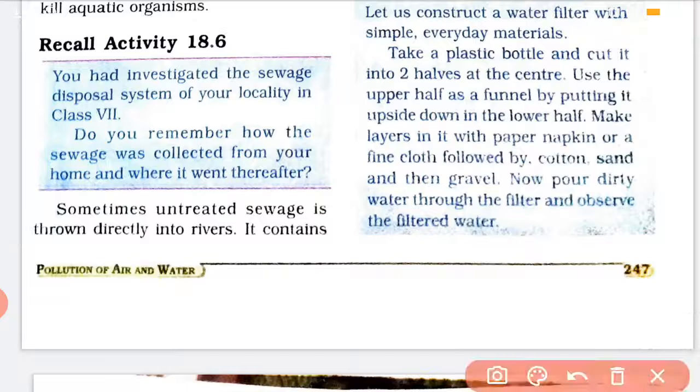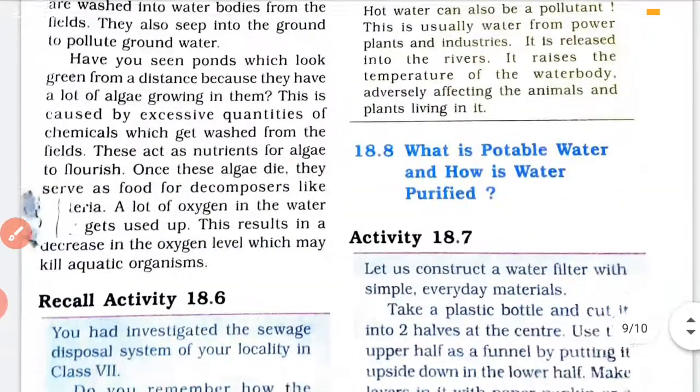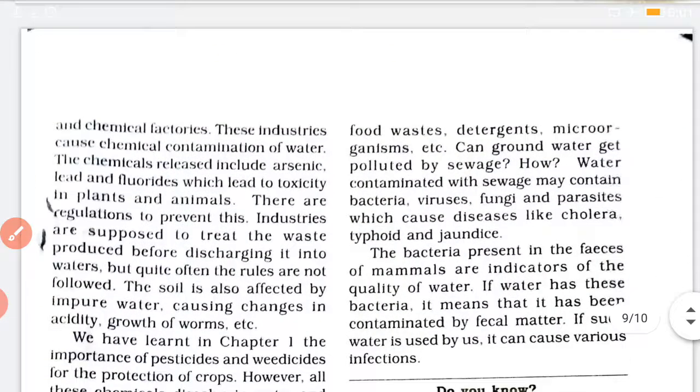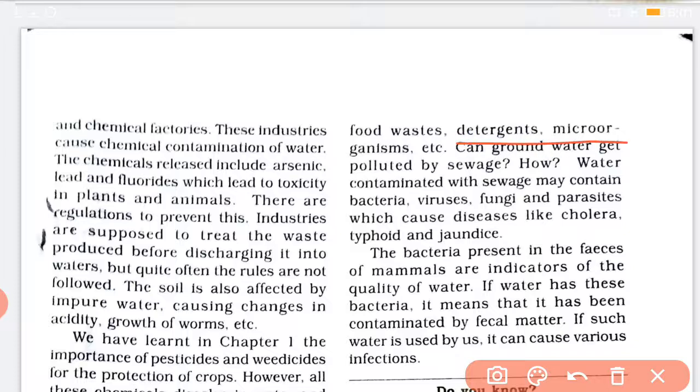Now sometimes what happens? Untreated sewage. In the wastewater story you might have read, you saw the sewage, गंदा पानी जो हमारे घरों से निकल रहा है, फैक्ट्री से निकल रहा है, ड्रेन का पानी, वो जाके अल्टीमेटली कहाँ जा रहा है? They are directly thrown into the river. This also contains many harmful substances like detergents, microorganisms. So these also cause pollution of water.